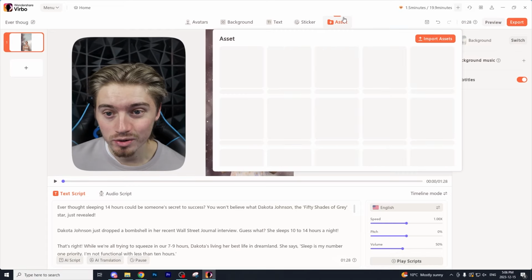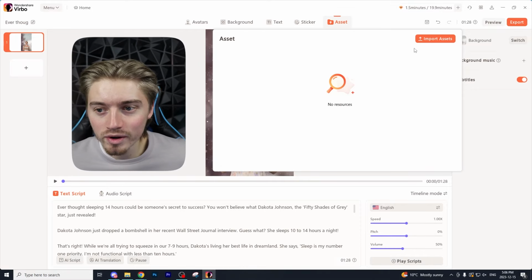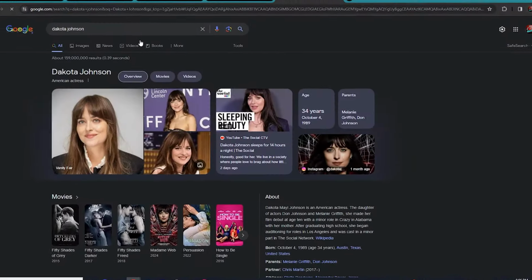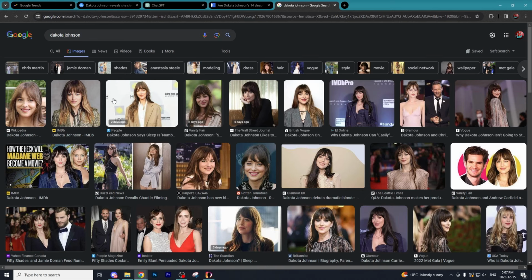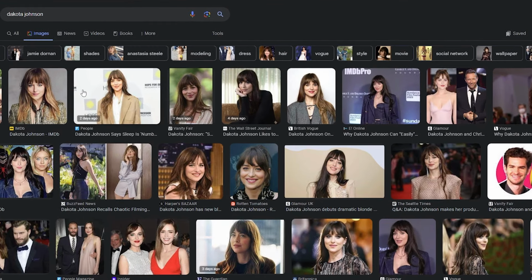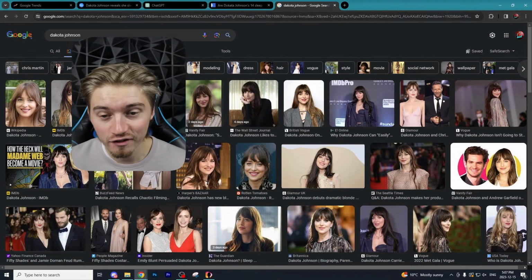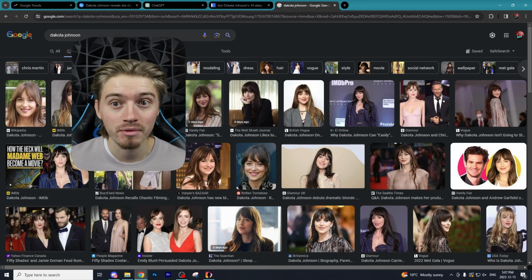The next thing we're going to do is go to asset here, and we are going to import assets. And your assets are just going to be images and videos of whatever your news segment is going to be about. So for our video, it's about this actress named Dakota Johnson. So I'm just going to find some video clips of her and some images of her.